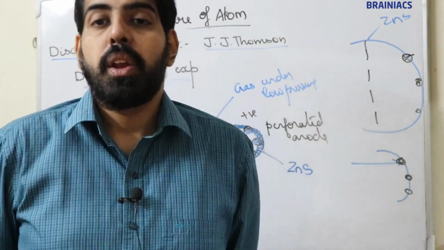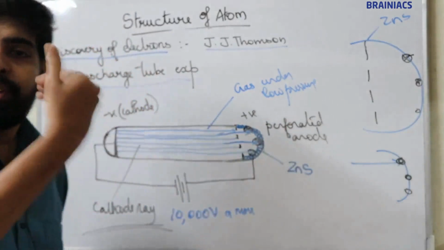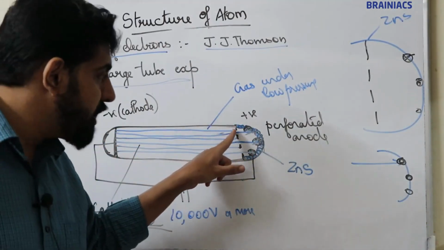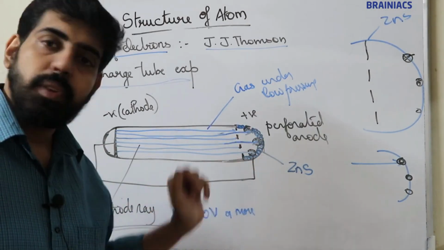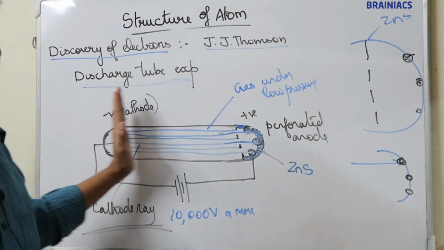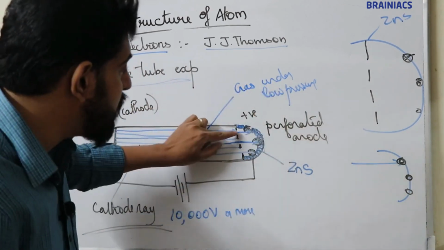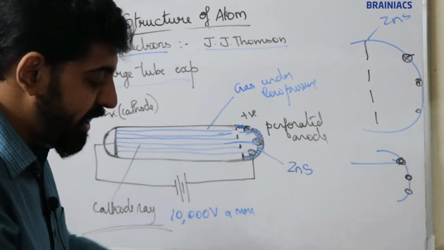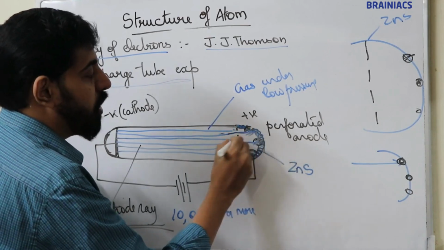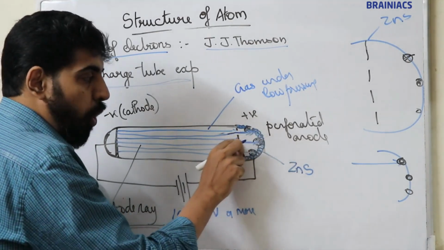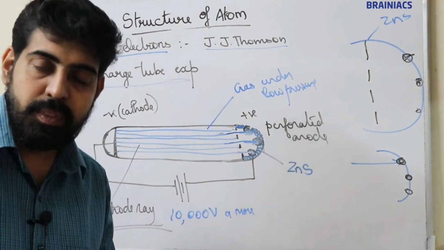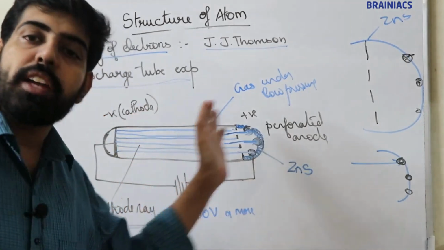After conducting this experiment, he observed scintillation, or a flash of light, just behind the holes of the anode. So he knew that some radiation is coming from the cathode and moving towards the anode. Since there is a vacant space, a hole here, these cathode rays pass through the holes and strike the zinc sulphide. So radiation comes from the cathode and moves towards the anode.